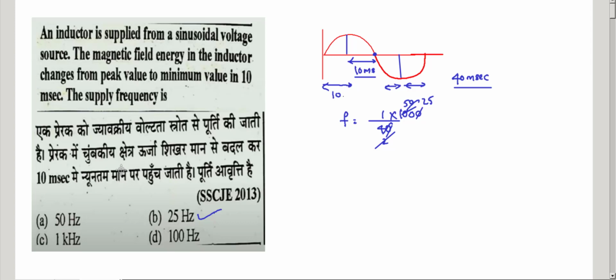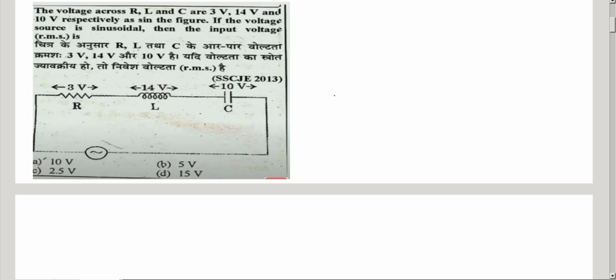What we have to know here is, the inductor stores energy during the positive half cycle and delivers energy during the negative half cycle. He has given that the peak value to the minimum value is 10 milliseconds. That means for a quarter cycle it is 10 milliseconds, for a half cycle 20 milliseconds, for a full cycle it should give 40 milliseconds. Okay, let's see the next question.